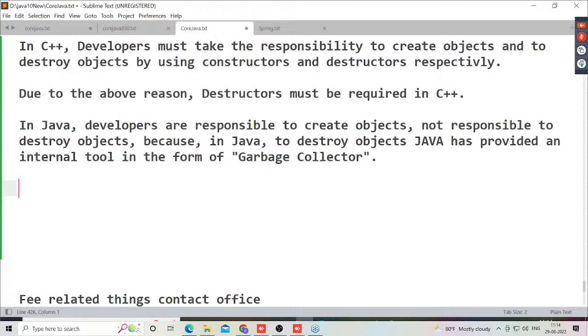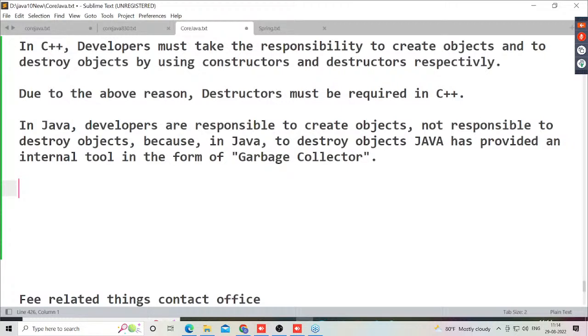Whether the garbage collector will listen to that or not is secondary, but we can submit that request. In most cases, the garbage collector will destroy that object immediately. If the developer asks the garbage collector to destroy a particular object, it is ready to do that. If the developer is not sending any request, the garbage collector will still destroy the objects at least at the end of the program.